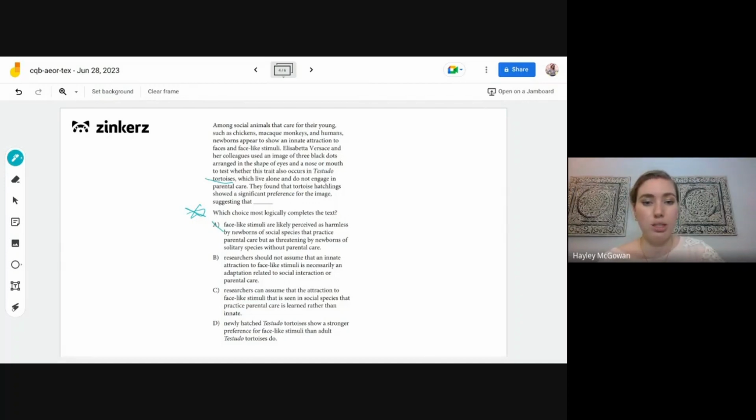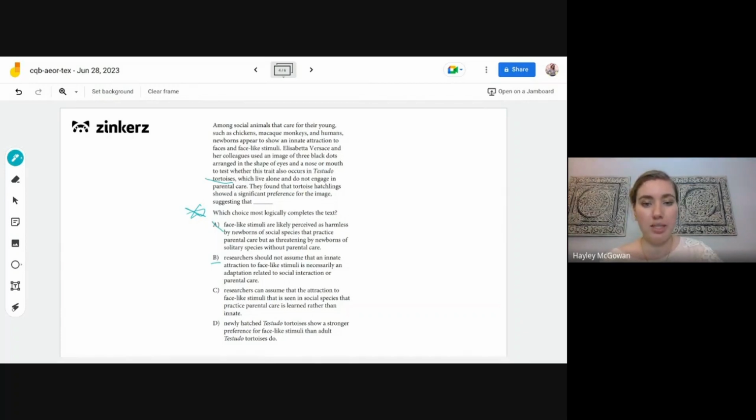And B: researchers should not assume that an innate attraction to face-like stimuli is necessarily an adaptation related to social interaction or parental care. So this one seems like a possibility. This is an unexpected result, that the tortoises still showed a preference for this image. So their hypothesis is kind of incorrect, because they were assuming that it was because the animals were social that they had a preference for that image. So we'll leave that one there.